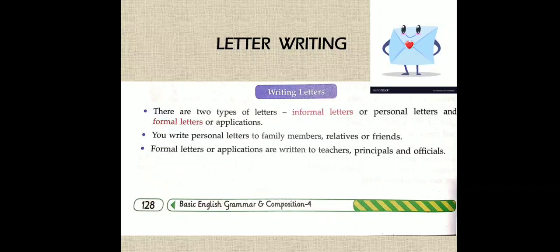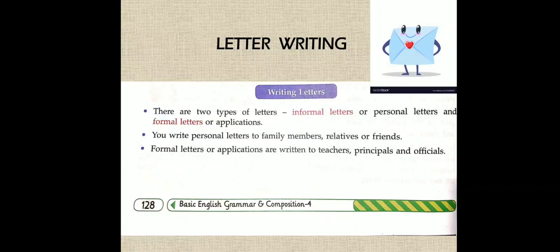Okay, today we will be seeing that there are two types of letters: the informal letter and the formal letter. Formal letters are the applications which we write to our teachers, principal and officials, which are a bit different. Why? Because they are only concerned with serious issues.